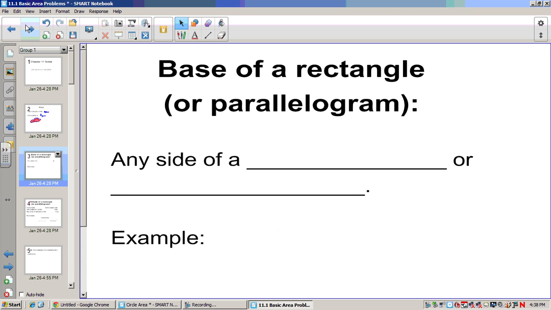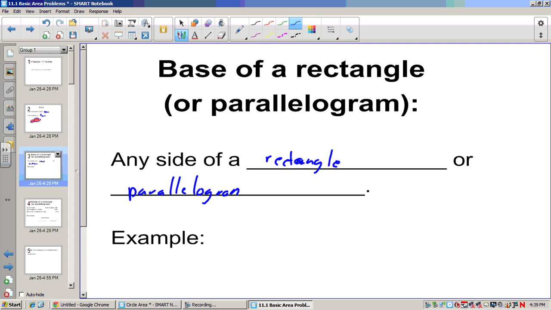Now, if I wanted to find the base of a rectangle or parallelogram, it's any side of that rectangle. It's kind of a dumb definition. It's any side of a rectangle or parallelogram. It's not the best. It's maybe more concise than it needs to be.